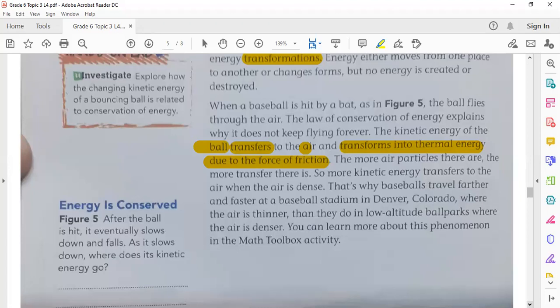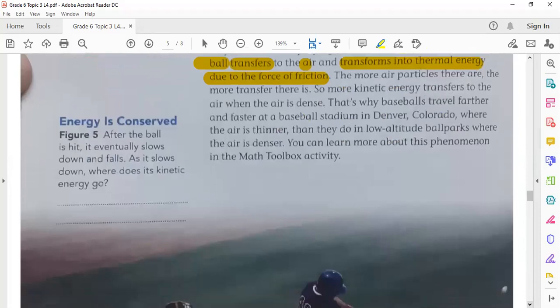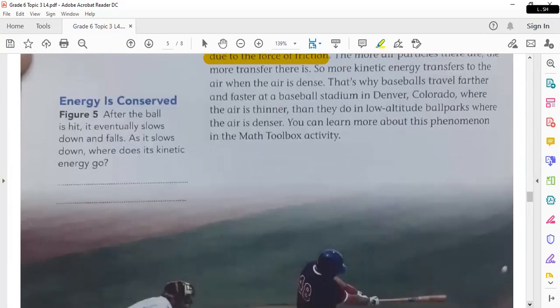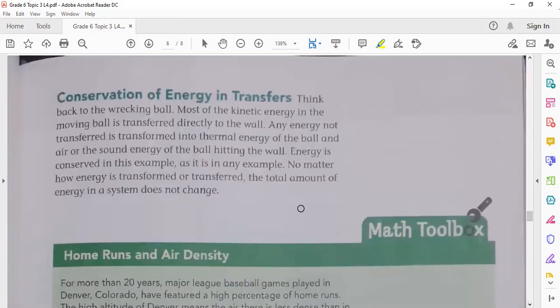Anyway, this is just an example. Don't worry about the details. You have to know that whenever energy transfers or transforms, the total amount of energy will not change. Energy is conserved, never created or destroyed. This is also on this page. It's talking about the conservation of energy in transfers when energy moves from one object to another.